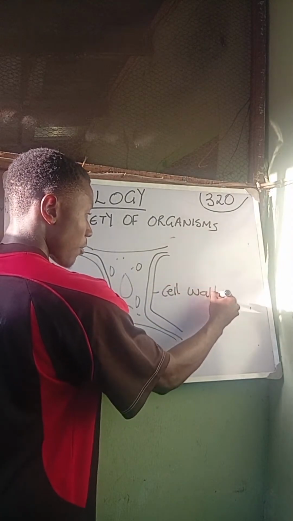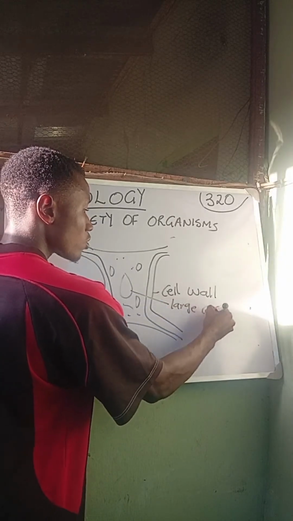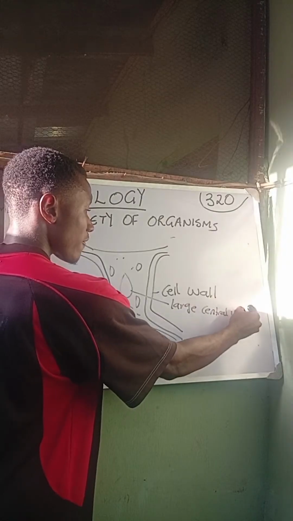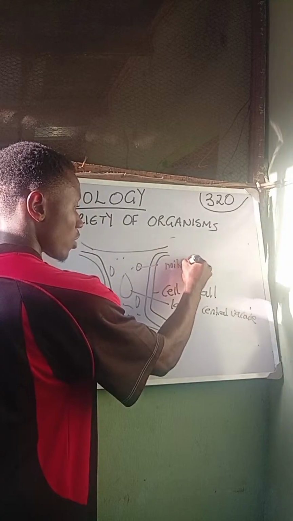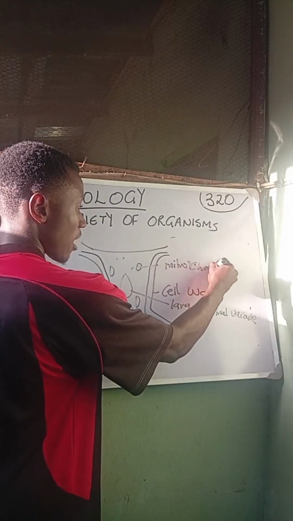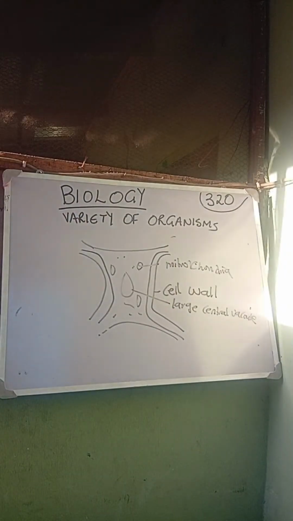They have a cell wall, and they have a large central vacuole. They also have their mitochondria and the rest. You understand? So although, like I said, there are differences between plant and animal cells.